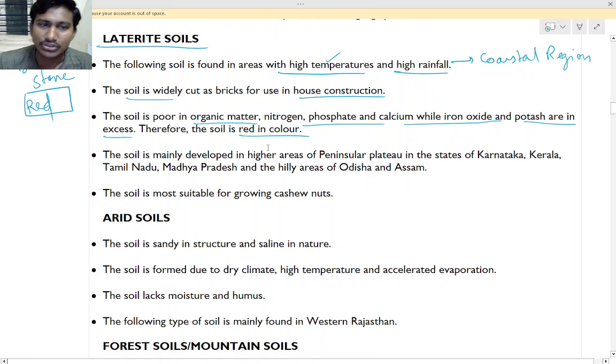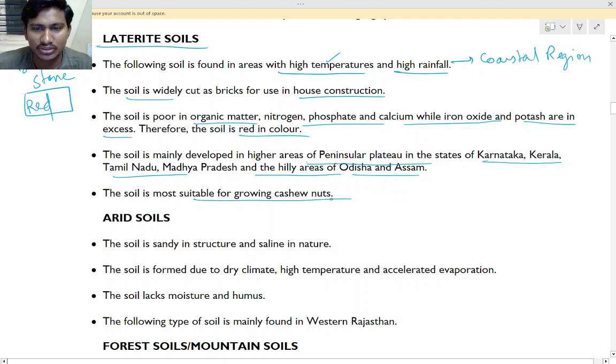The soil is mainly developed in higher areas of the peninsular plateau in the states of Karnataka, Kerala, Tamil Nadu, Madhya Pradesh and hilly areas of Odisha and Assam. The soil is most suitable for growing cashew nuts. Yes, this is very suitable.